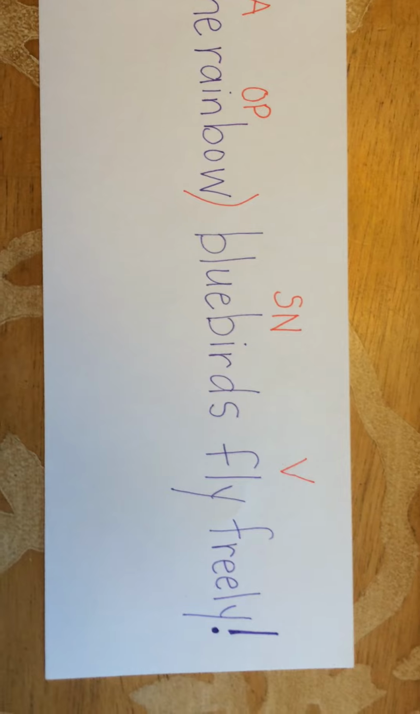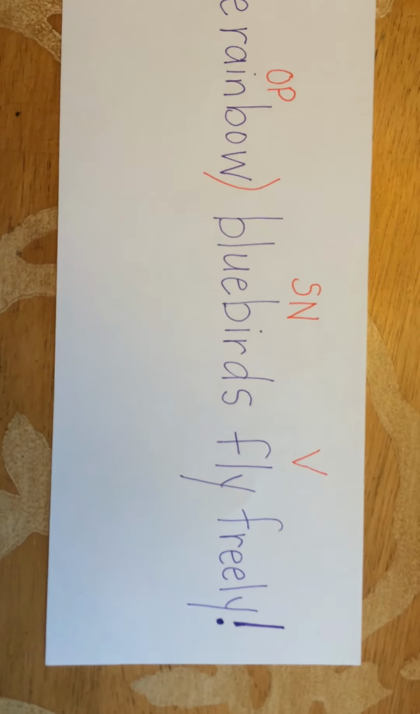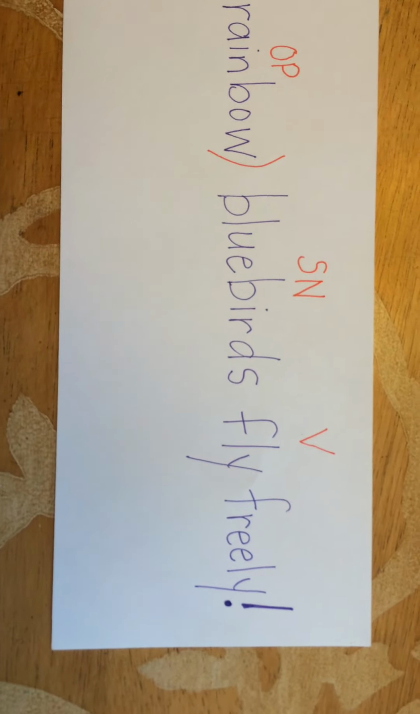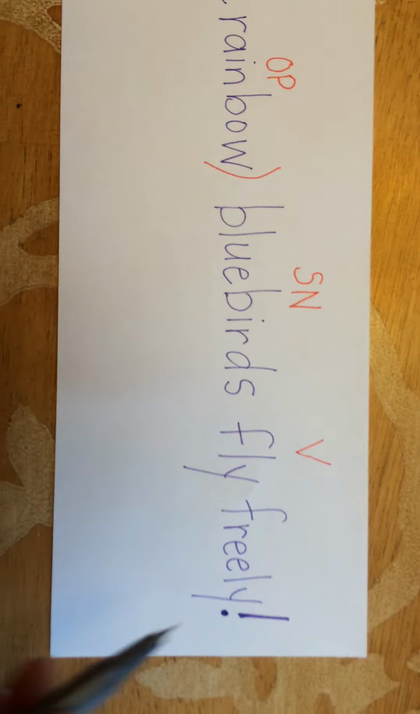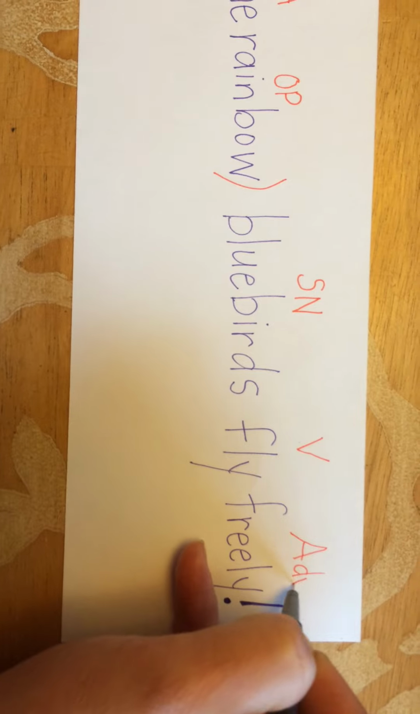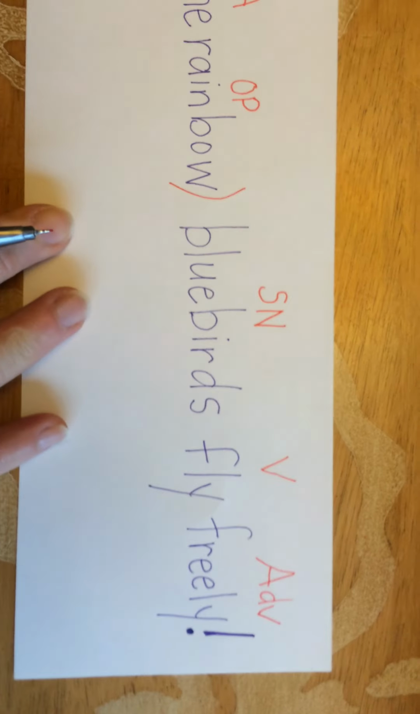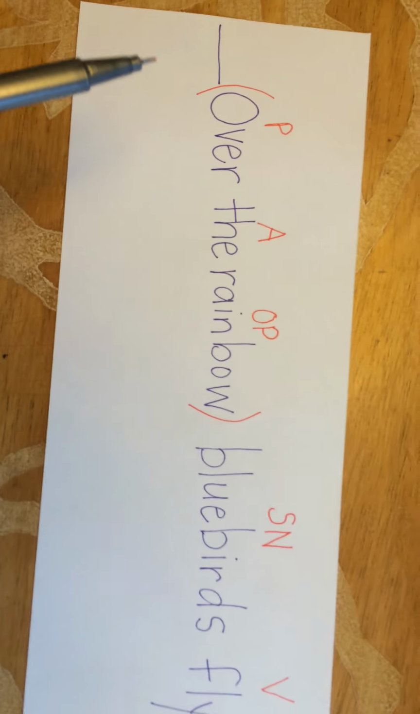Now we're going to ask fly. To find any adverbs, we're going to ask how, when, or where. So fly how, fly when, fly where. Well, it looks like fly how, right? How do they fly? They fly freely. So that's an adverb. So we're going to label that ADV. Now, we don't have any more words to label. Looks like we've labeled them all.